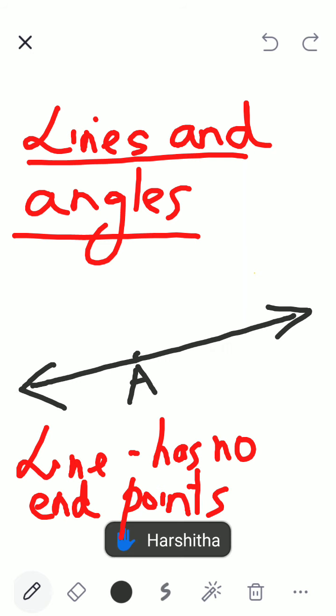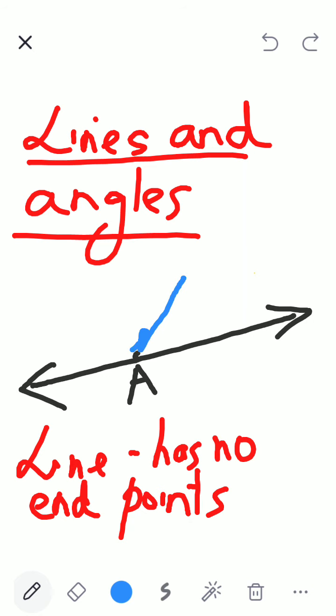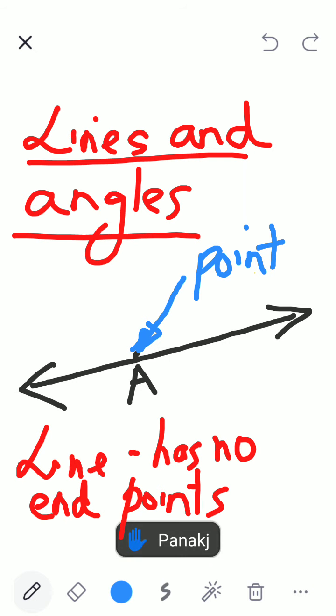What is A? Yes, Harshita. Did I say it is in the center of the line? No. It is nothing but called a point on the line. Simple. Maths is simple. Don't try to find high-fundae answers. I put a point, it is a point on the line.